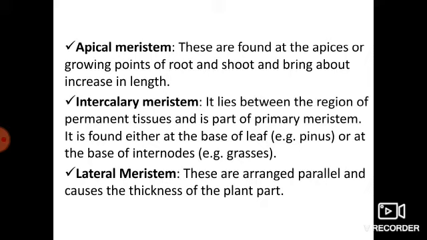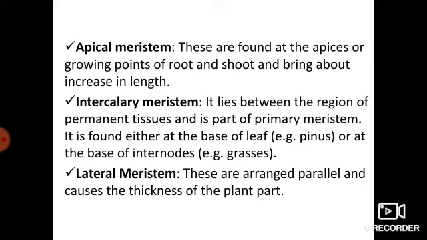First one, apical meristem. These are found at the apices or growing points of root and shoot and bring about increase in length of the plant. Then the intercalary meristem. It lies between the regions of permanent tissues and is part of primary meristem. It is found at the base of the leaf, example pinus, or at the base of the internode, example grasses.